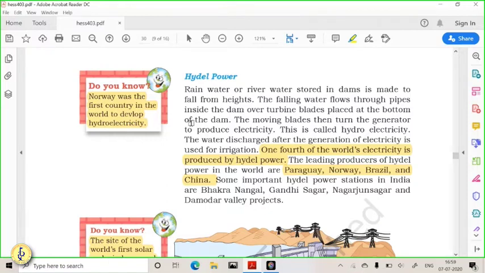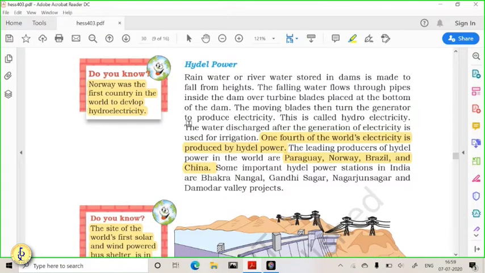Next important source of power is hydel power. As I have told you, big dams are used for the production of hydropower. Big dams are also used for providing water to agriculture. So hydel power is a very important source. A huge amount of electricity in the world is produced by hydropower.